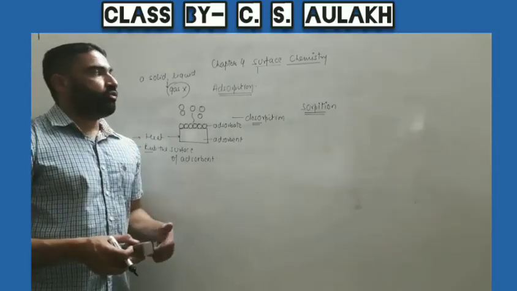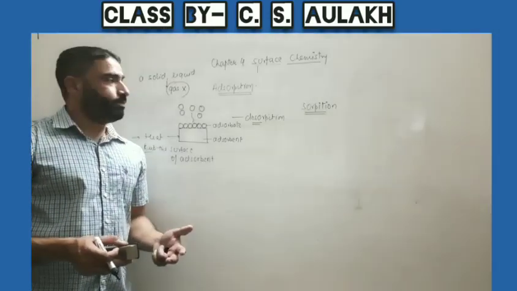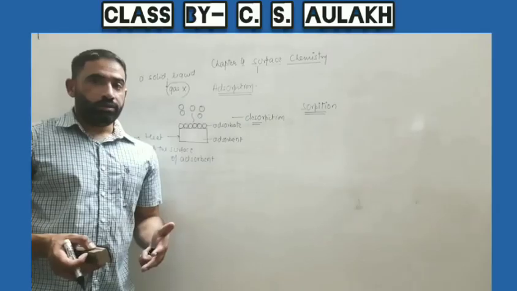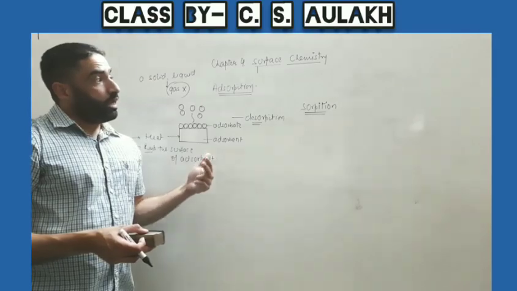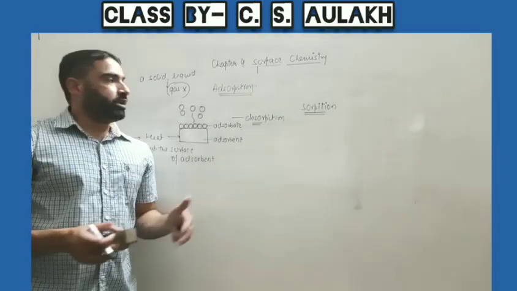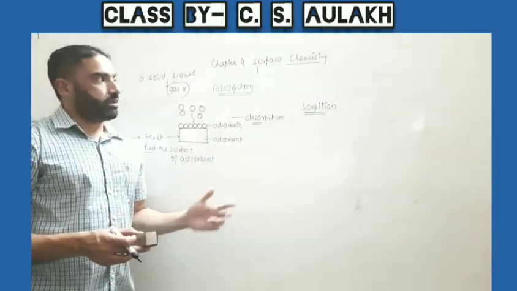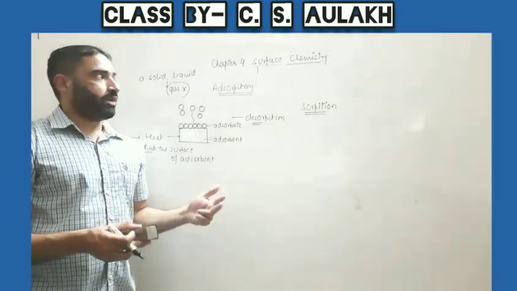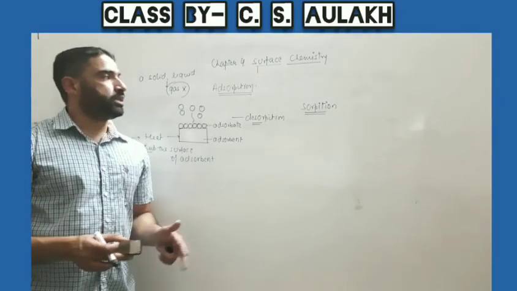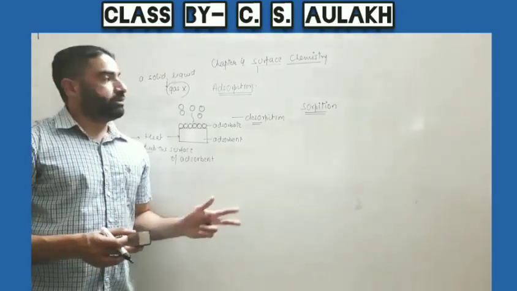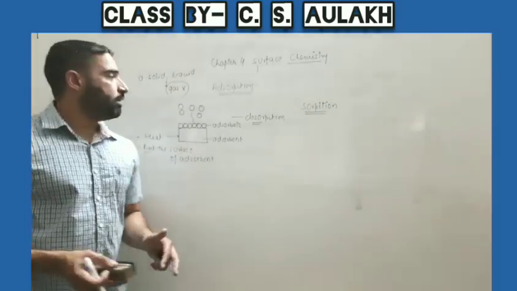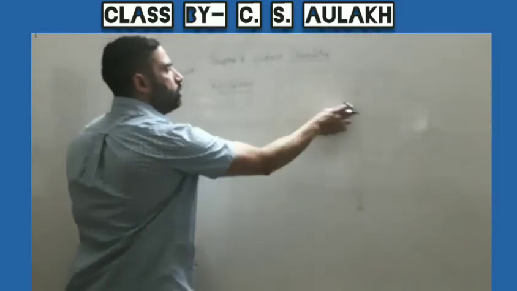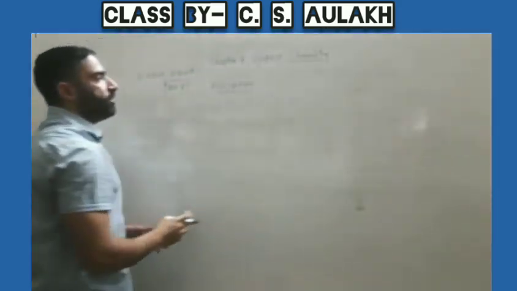In that case we use the term sorption, because this is related to another surface phenomenon, absorption. We will discuss this later. Sometimes adsorption can also change to absorption, and in that case we use sorption. So here I am giving you the details of adsorption.